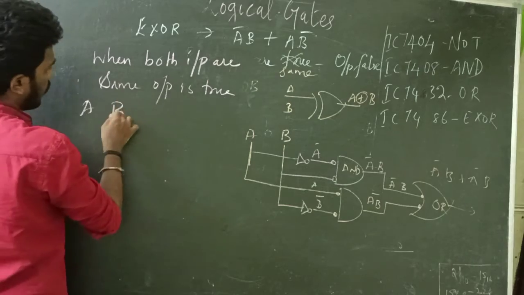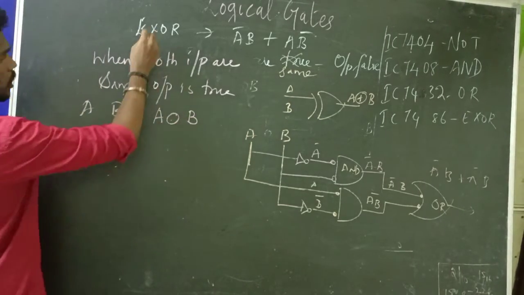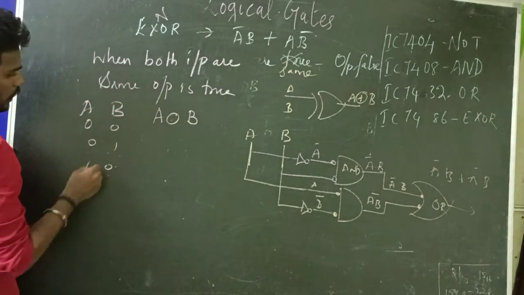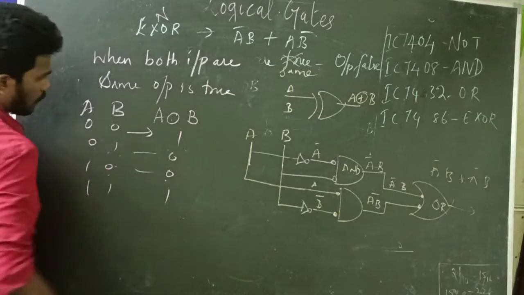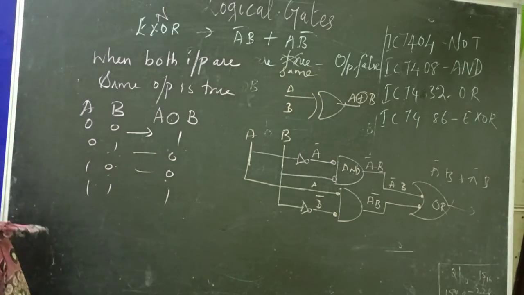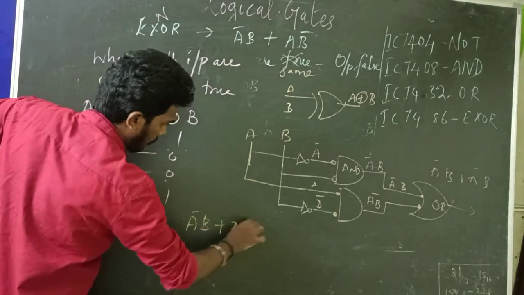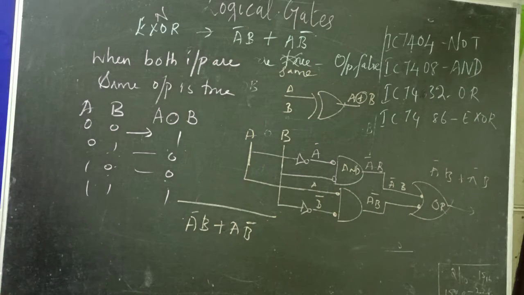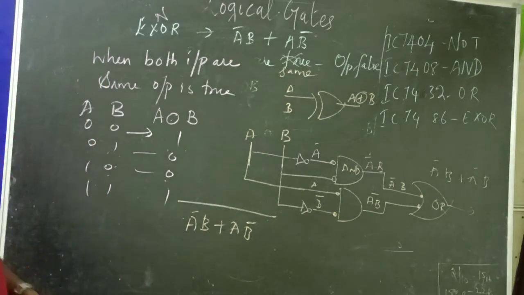A, B, A XOR B, A XNOR B. This is not XOR. Now I'm teaching you the XNOR. So 0, 0, 0, 1, 1, 0, 1, 1. When both inputs are the same, output will be there. The circuit logic is the same as A bar B plus A B bar, but we have a whole bar. So this is how we represent the XOR and XNOR operations.